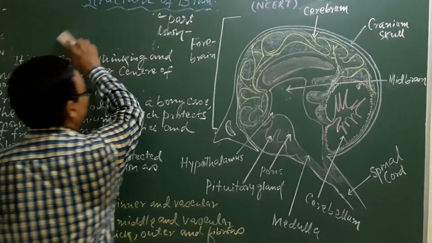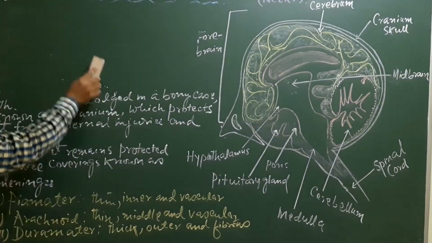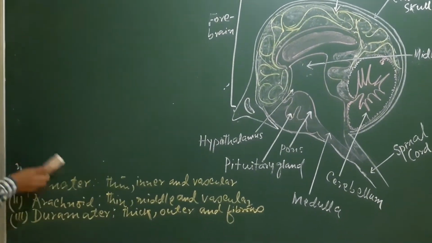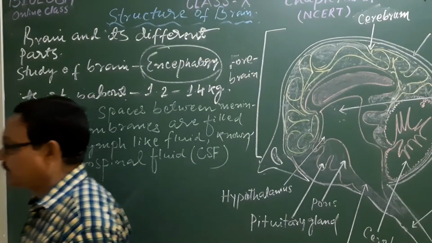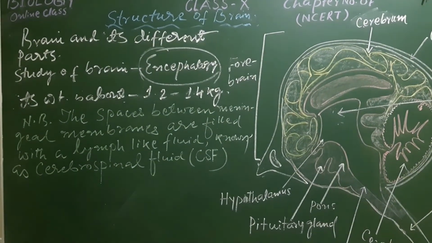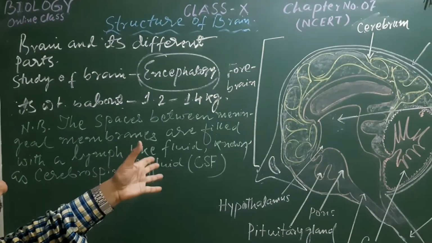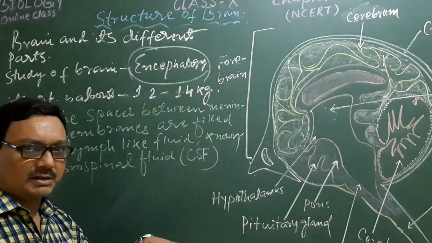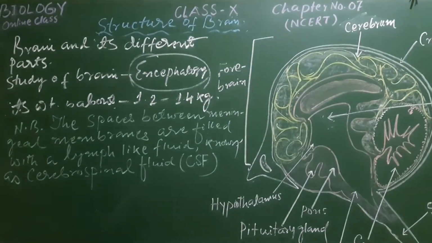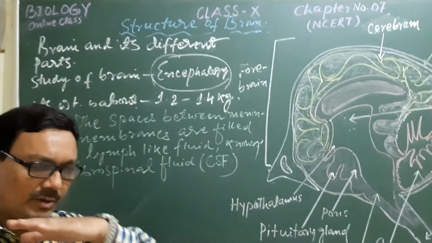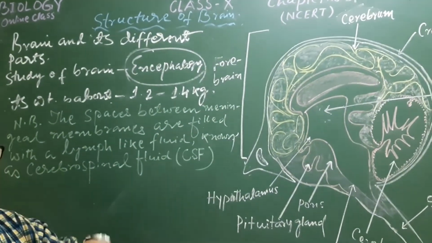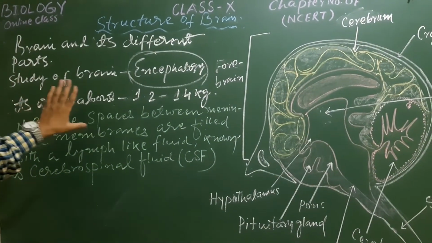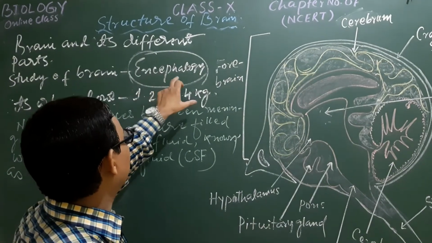Now we study the different parts of the brain. The forebrain, midbrain and hindbrain are again divisible into several parts. What are those parts and what are their functions? We will study all those things briefly. But here, the study of the brain is known as encephalology.